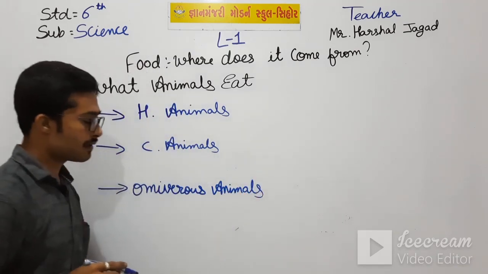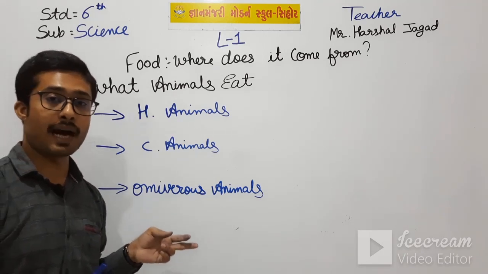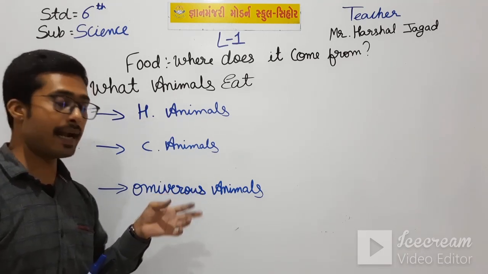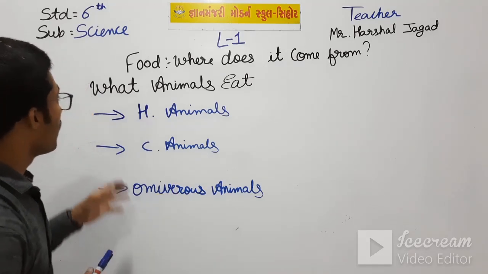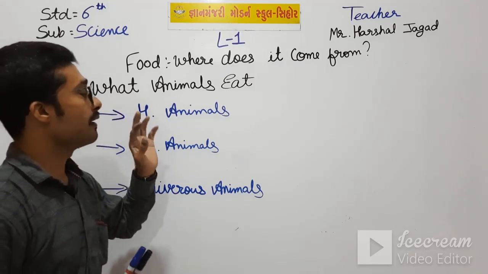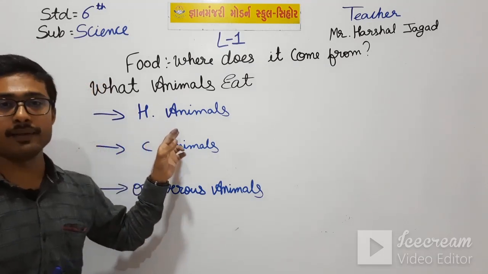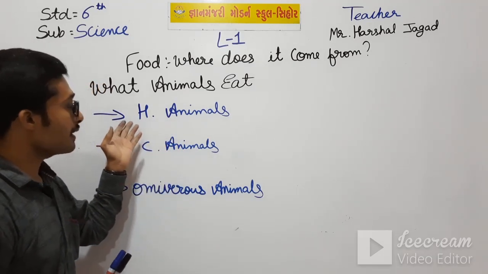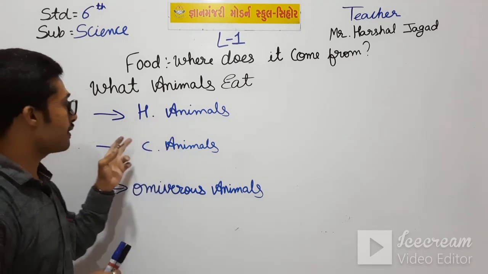So, what do omnivorous animals eat? They eat plants, fruits, vegetables, and meat from other animals. So, this is what the animals eat. That we have seen, first, herbivorous animals. They eat plants, fruits, and vegetables.